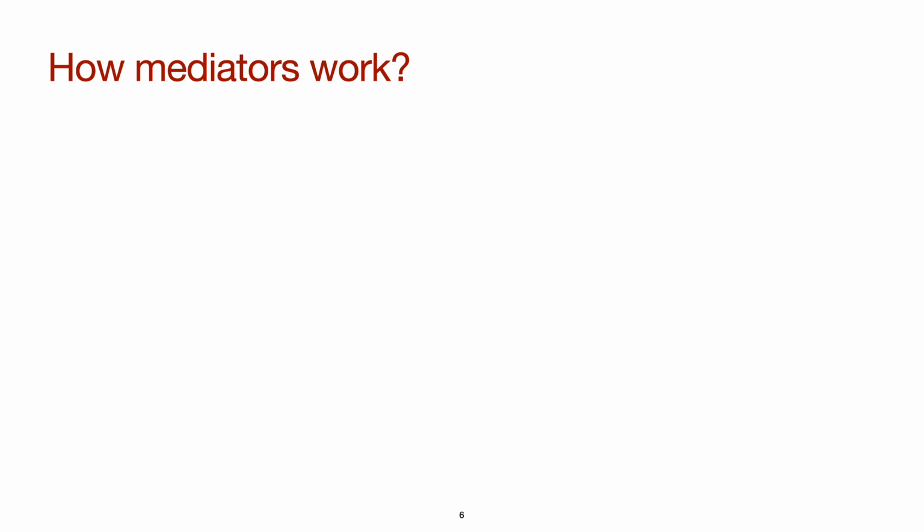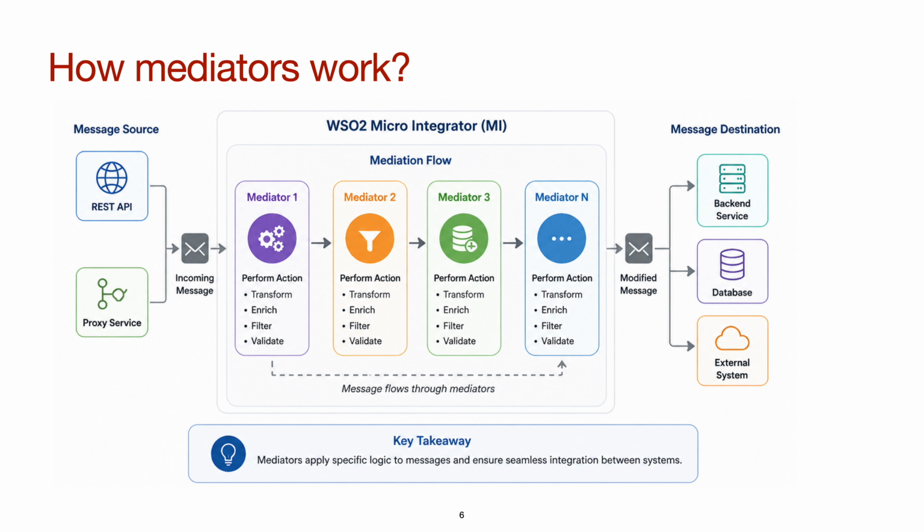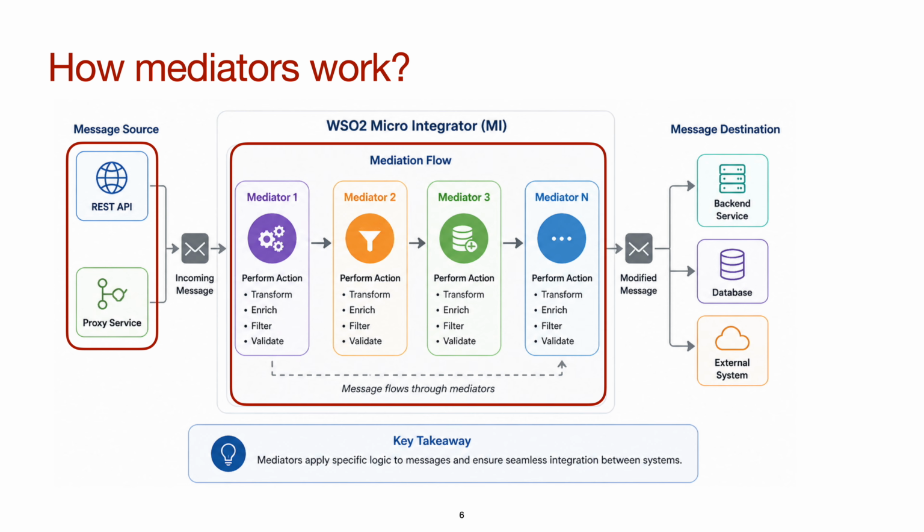Now let's see how a mediator works typically in the WSO2 Micro Integrator runtime. Typically, a mediator receives a message from either a REST API or a proxy service and it executes some predefined logic such as transformation, enrichment, filtering through a series of different mediators in a particular order.